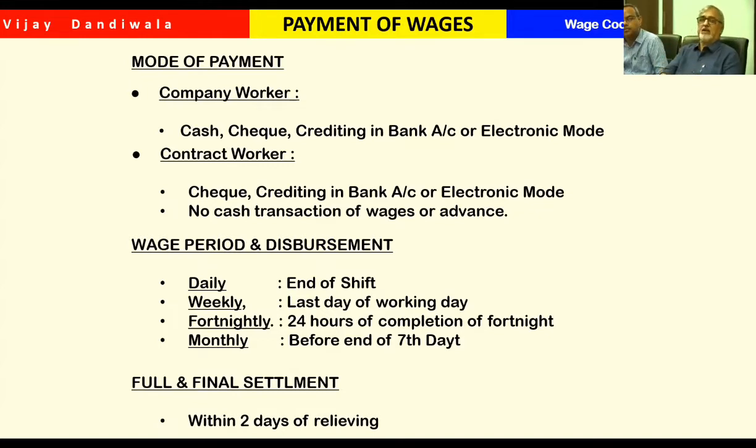Now here, when it comes to full and final, that next point will come. But in case of a migrant worker, some person comes from Uttar Pradesh. Now you have deducted something, and then you realize that you have forgotten to recover 12,000 rupees.